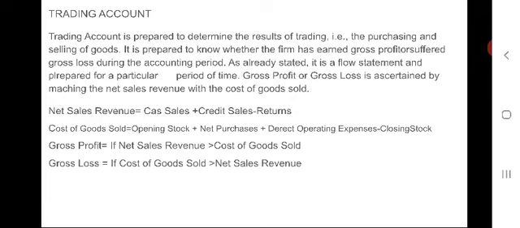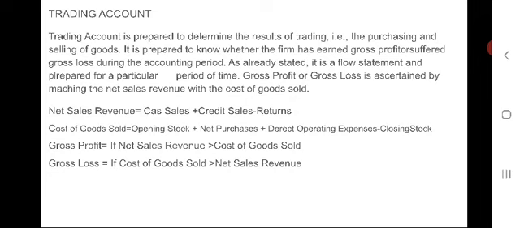Trading account is prepared to determine the results of trading, that is the purchasing and selling of goods. It is prepared to know whether the firm has earned gross profit or suffered gross loss during the accounting period.